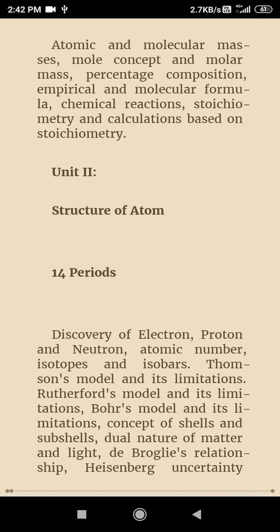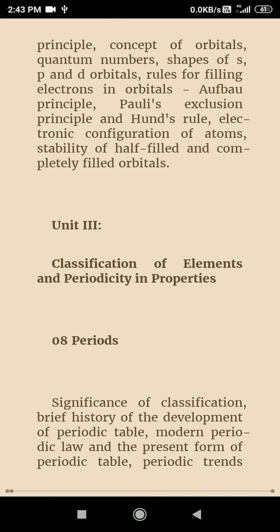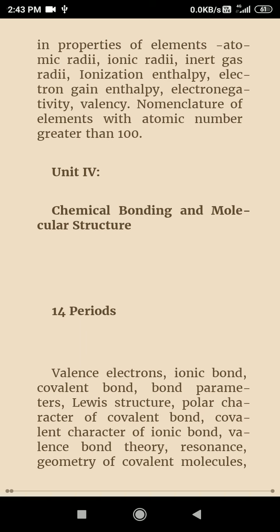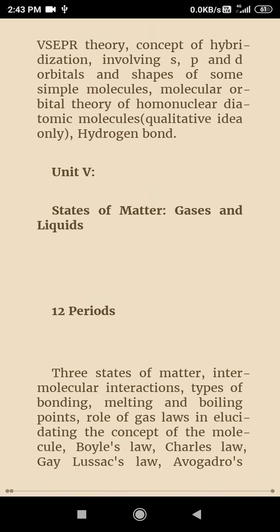Some Basic Concepts of Chemistry and Structure of Atom. 14 periods are required to complete the chapter Structure of Atom. For Classification of Elements, 8 periods are required to complete this chapter. In this pattern I have made all the chapters' content here: NCERT content, NCERT exercise. This is chapter 4, Chemical Bonding and Molecular Structure, 14 periods required. And 70 marks theory, 30 marks practical.